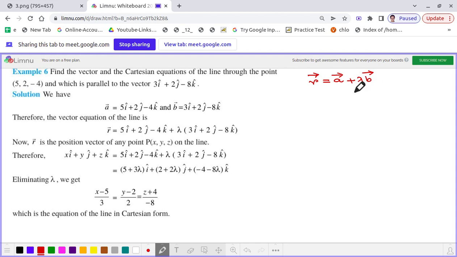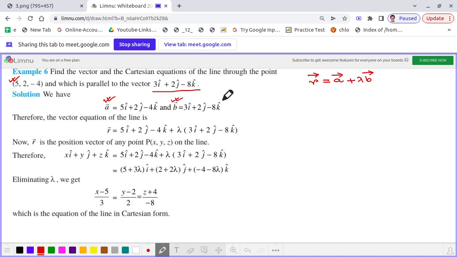In this case the vector a is nothing but 5i cap plus 2j cap minus 4k cap. Why? Because that line is passing through this fixed point 5, 2, minus 4, and it is parallel to the vector 3i cap plus 2j cap minus 8k cap. That means that is the vector b.